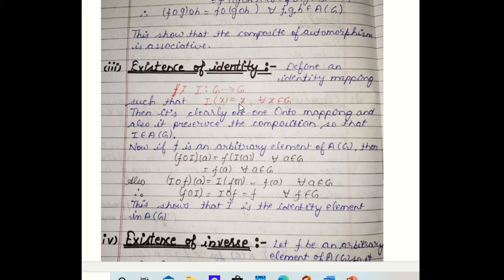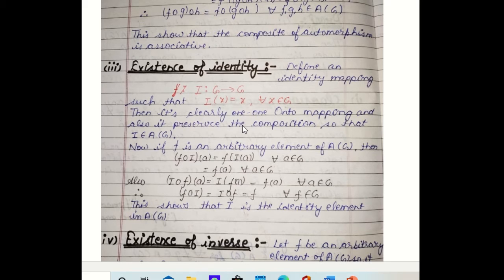Now we see the existence of identity. The property of an identity mapping is that it takes an element to itself. So we define the identity mapping I from G to G such that I(x) = x for all x belonging to G. This identity mapping is clearly 1-1 and onto. Now we have to show it preserves composition.